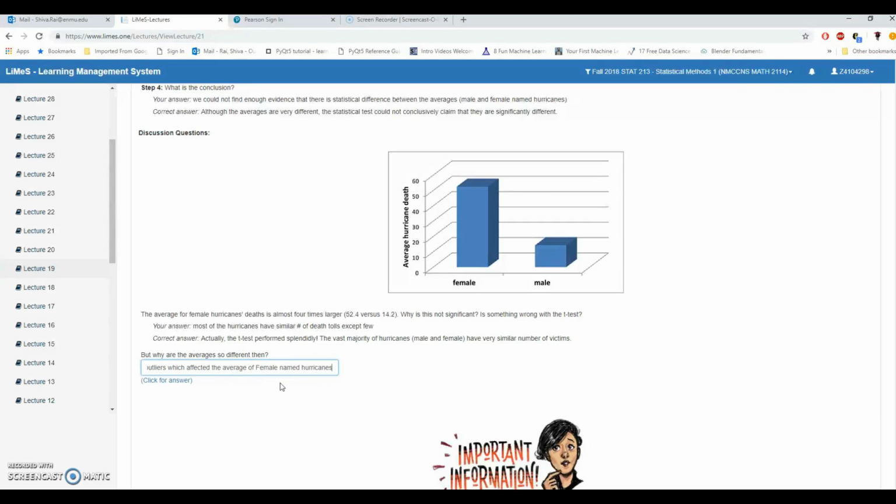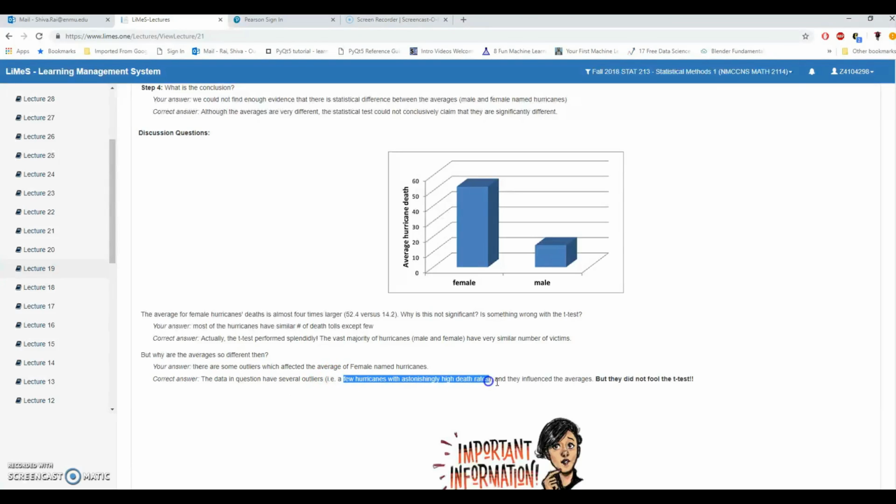So we can say that in this case the t-test performed very well. So data in question has several outliers, few hurricanes with astonishingly high death rates, and they have influenced the averages. But they did not fool the t-test. So surprisingly, t-test is a very nice test.